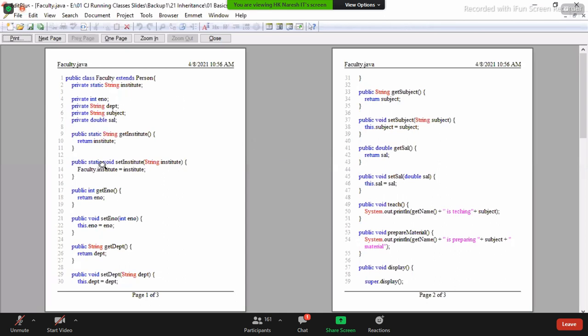For the Faculty class, you write these properties, and can you write the setter and getter methods and the display method on your own?